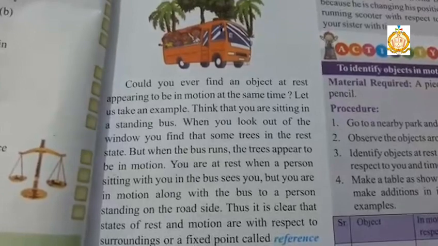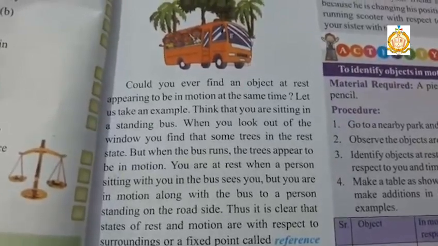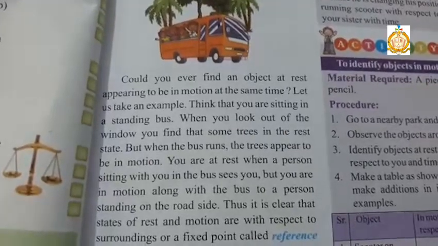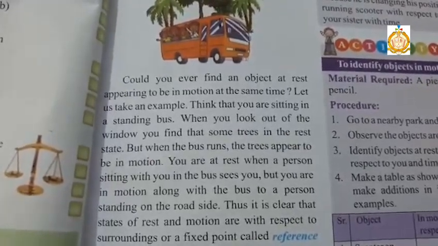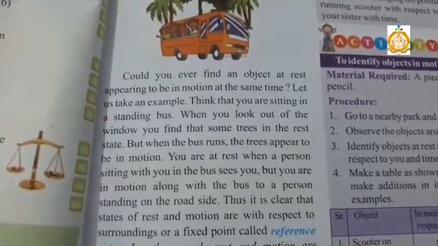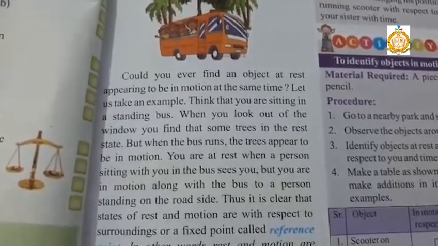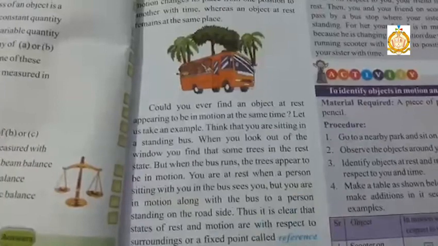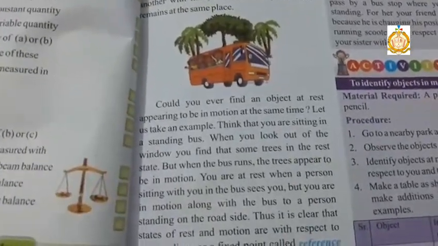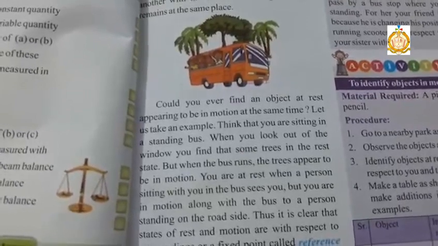Well students, could you ever find an object at rest appearing to be in motion at the same time? Yes, an object can remain in a state of rest as well as in a state of motion at the same time. You will better understand it by an example. Suppose you are traveling in a bus.